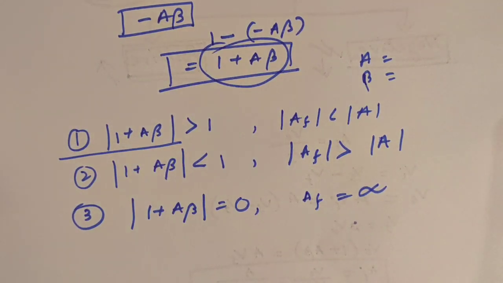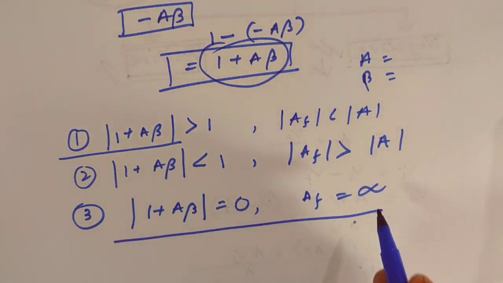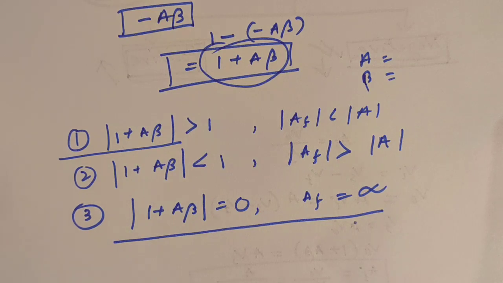That means the feedback amplifier gives an output signal even if there is no input signal. If there is no input signal, you are getting some output signal. The amplifier then becomes an oscillator. That is another condition. We'll learn more about this in the oscillation chapter.